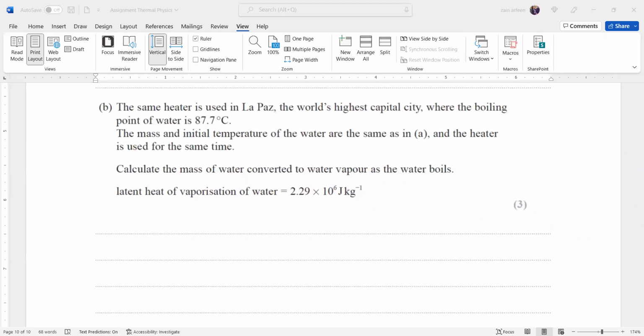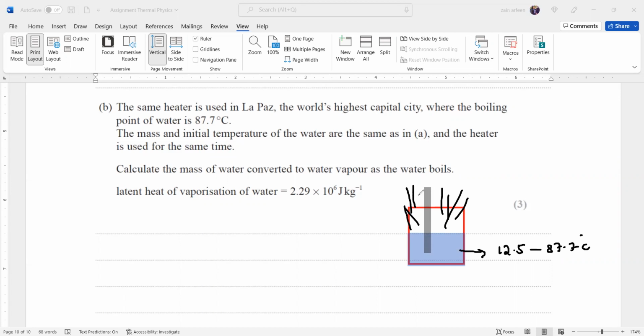In this case, what will happen? We have the same amount of water, all the parameters are the same. The only difference is the boiling point will be different. So a container is filled with 165 grams of water. When we use this immersion heater, first the temperature of this water will change from 12.5 to 87.7 degrees, and then it starts to boil or turn into vapor.